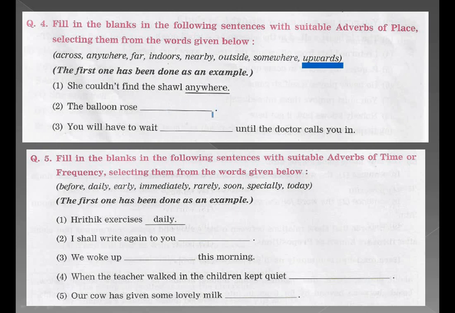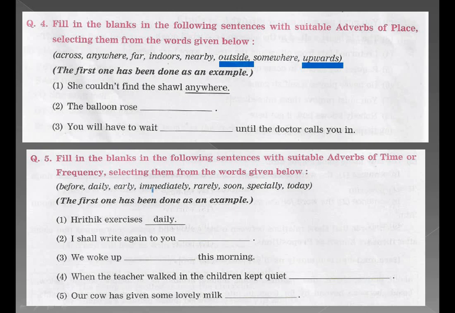You will have to wait dash until the doctor calls you in. Outside. So the third answer is outside. You will have to wait outside until the doctor calls you in. Okay? The other sentences, you solve on your own.